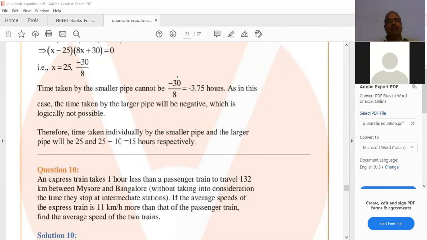And then the time taken by the express train to cover the same distance is distance by speed, 132 by x plus 11. These two timings' difference is 1 hour. Hence the equation is 132 by x minus 132 by x plus 11 is equal to 1 hour.